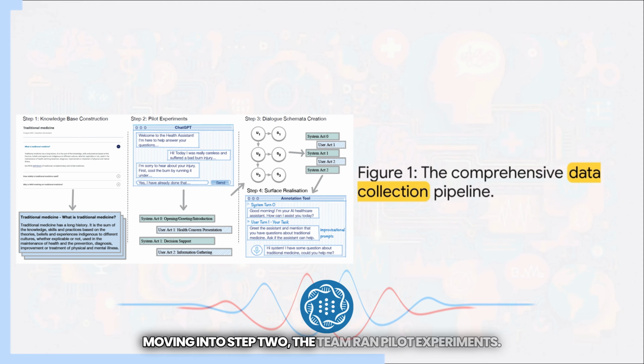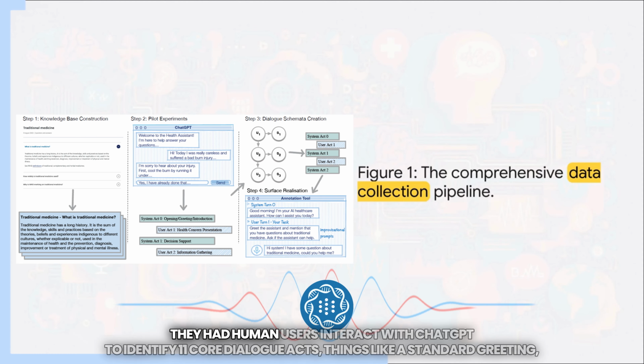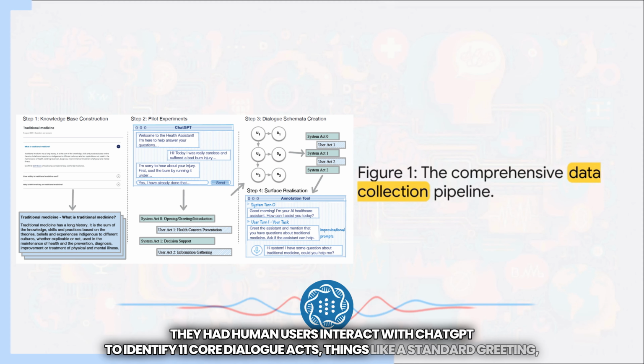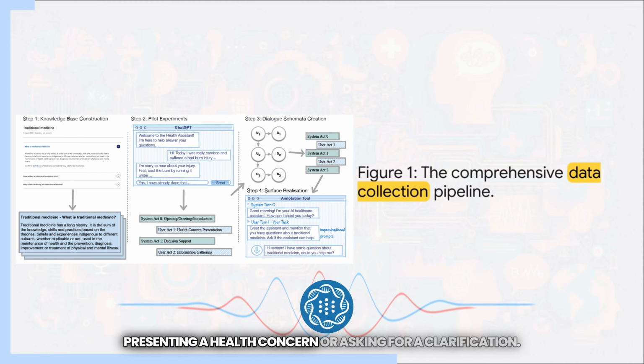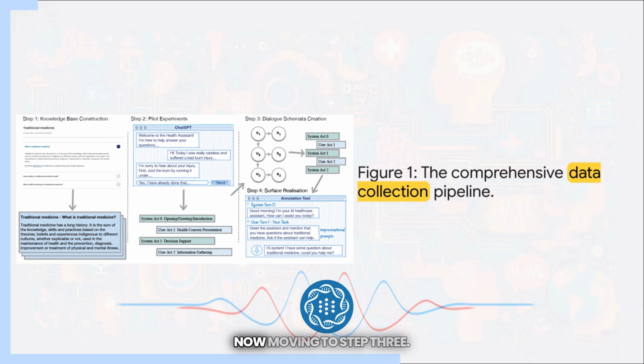Moving into Step 2, the team ran pilot experiments. They had human users interact with ChatGPT to identify 11 core dialogue acts. Things like a standard greeting, presenting a health concern, or asking for a clarification. Now, moving to Step 3.